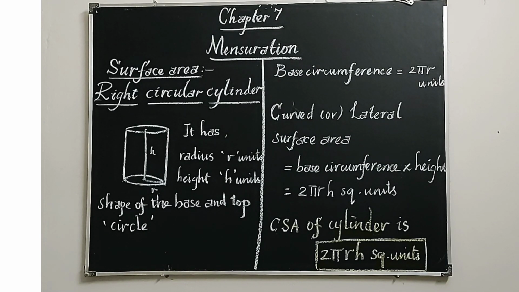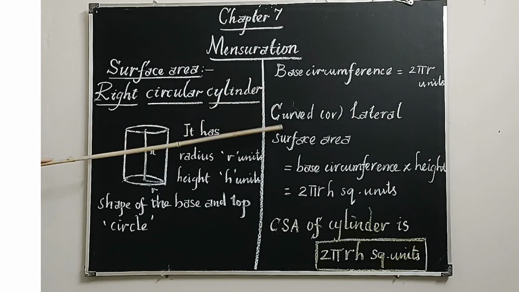Suppose if you started painting, a proper painter will start from the base. He should cover the base circumference first. You will cover the base circumference first, the outer circumference, and how much do you have to come up to finish that? Up to its height. So the curved surface area or lateral surface area of a cylinder is its base circumference covered up to its height. That is known as the curved surface area or lateral surface area.